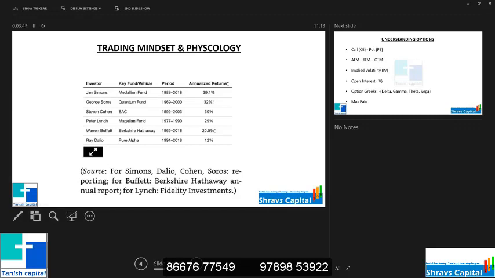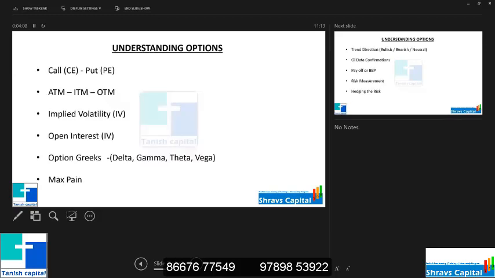So the problem is you need to keep your mindset proper on the reward you are targeting, because whether you like it or not, whether you want it or not, the risk will automatically come with your reward. So generally, when you trade, what is the risk reward? You keep a minimum of 1:2 or 1:3, 1:4, at least 1:1. So you have to always think risk first.